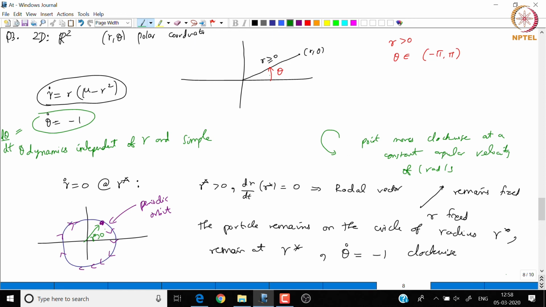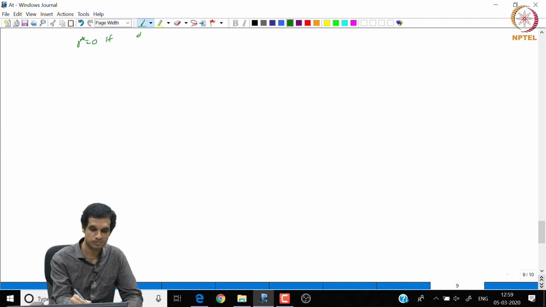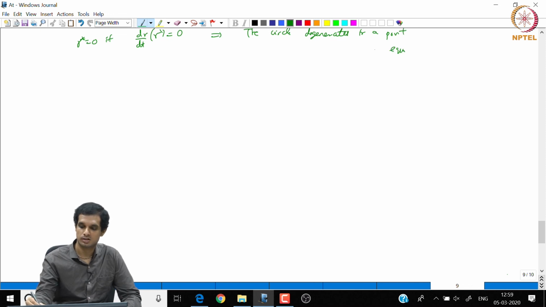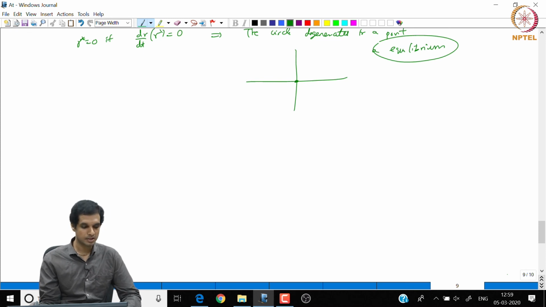Now, when r star is 0, r equal to 0 is not a circle, it is essentially a point. So, at r star equal to 0, if dr by dt at r star is equal to 0, then the circle collapses or degenerates to a point. So it is essentially an equilibrium. It is not a periodic orbit, only an equilibrium, because the particle starts here and stays at r equal to 0, which means it is essentially an equilibrium. So this is the thing that we need to be cautioned about.